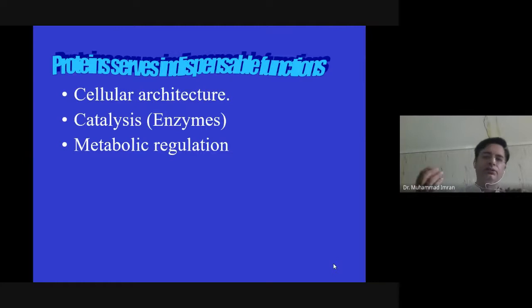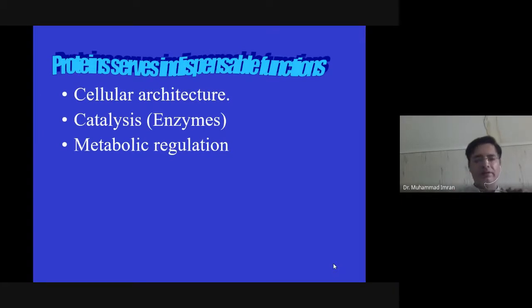For example, if you eat some diet, it is digested into simple molecules, and then those simple molecules are further catabolized to provide energy. All these processes occur in the presence of enzymes.